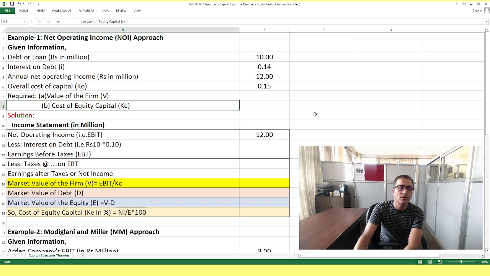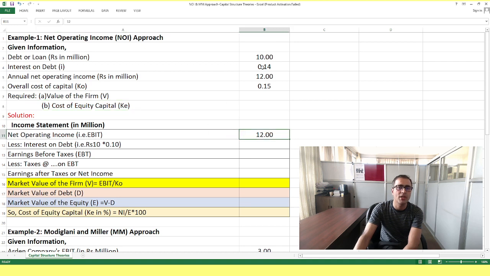Before doing this, we have to prepare the income statement. We are given the operating profit, or EBIT, or operating income, which is 12 million. What about the interest? Our loan is 10 and the interest rate is 14%, as I already noted in the given information.